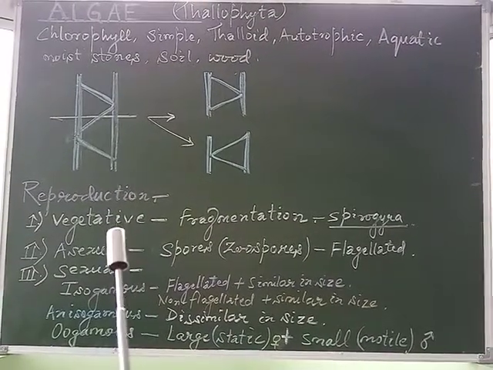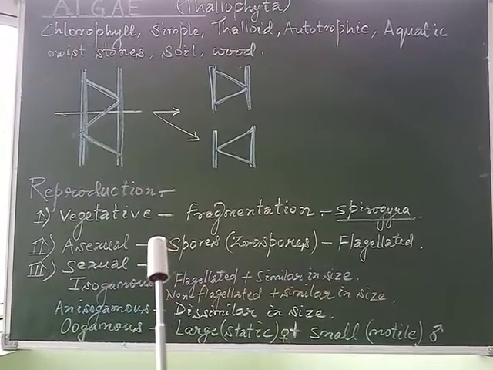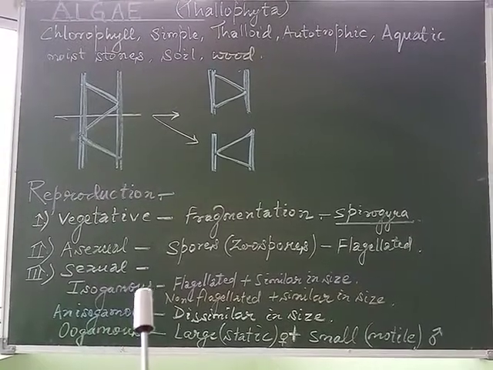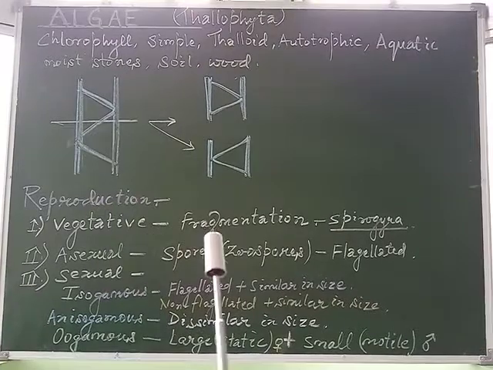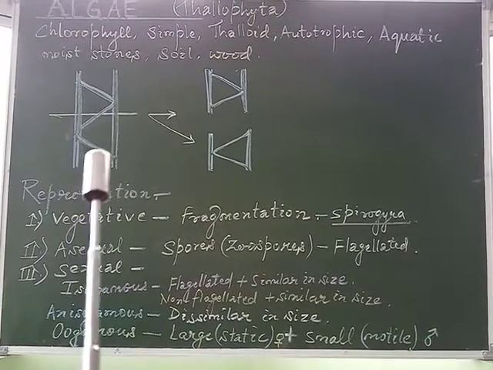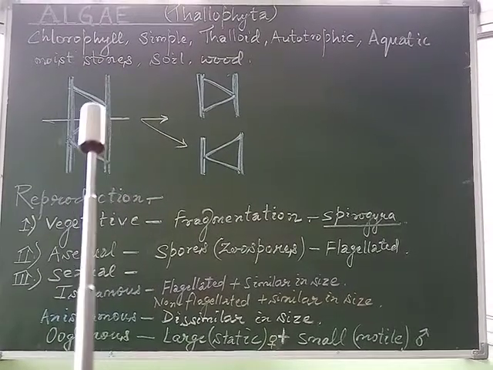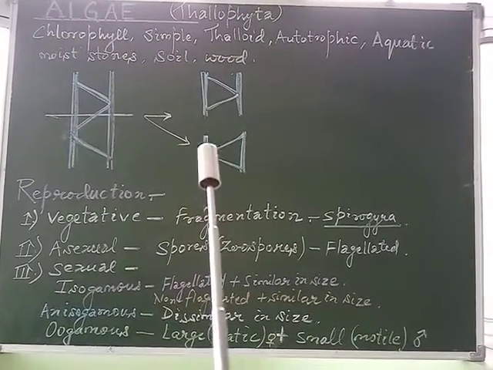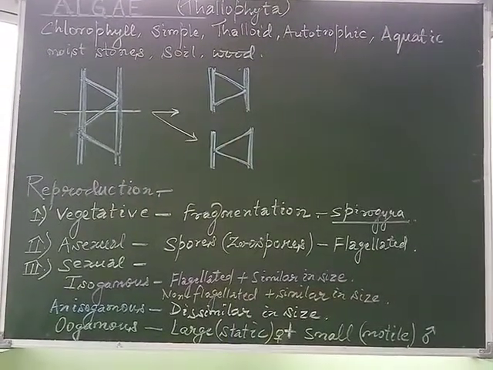Algae reproduce either through the vegetative mode of reproduction, or through asexual or sexual modes of reproduction. In the case of vegetative reproduction, for example Spirogyra, it reproduces through the formation of fragments. By the process of fragmentation, each fragment develops into a new individual thallus.